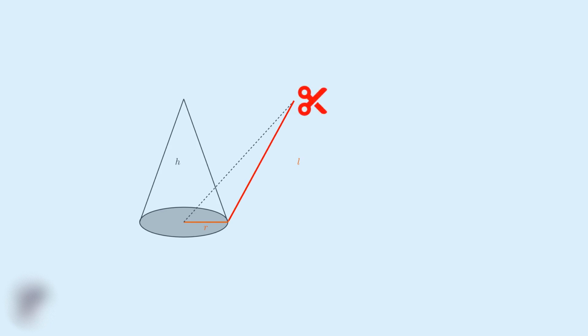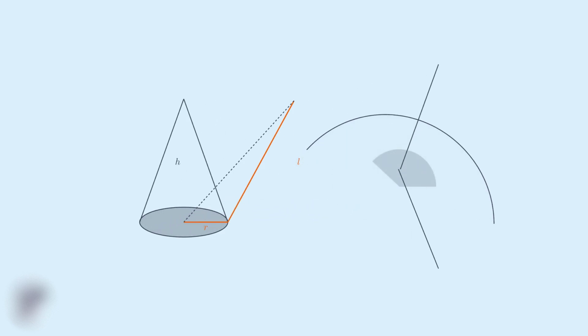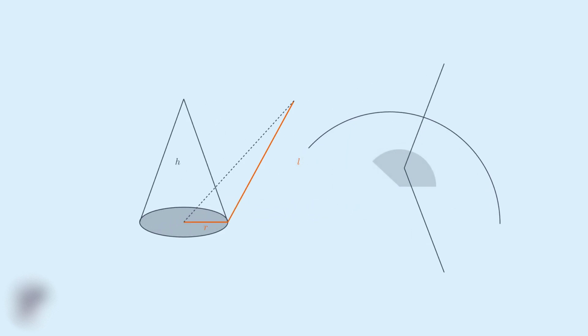Imagine we have a pair of scissors and we make a single straight cut along the slant height of the cone, from the apex down to the edge of the base. After making this cut, we can now unfold the curved surface of the cone. Watch as we flatten it out completely. What we get is a sector of a circle. The radius of this sector equals the slant height of our original cone, which we call L. The arc length of this sector corresponds to the circumference of the cone's base, which is 2 pi r.